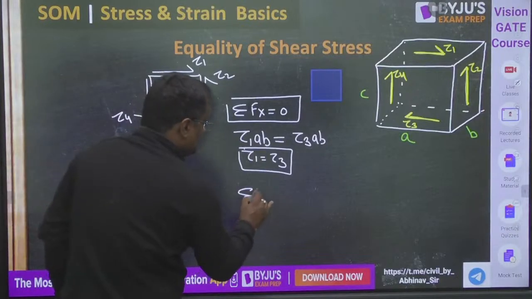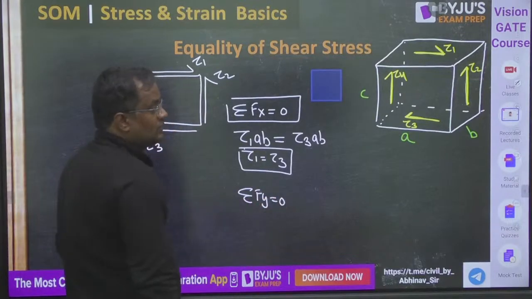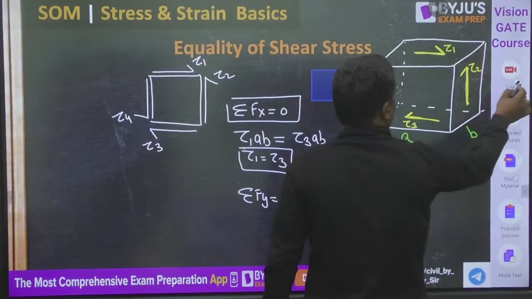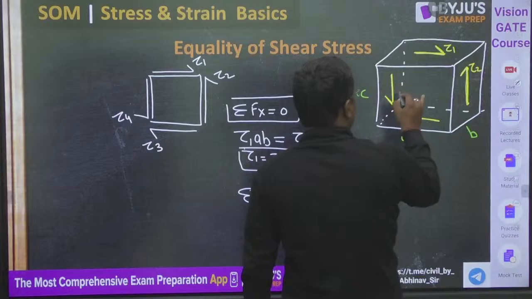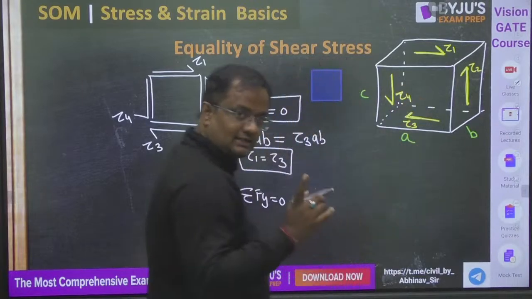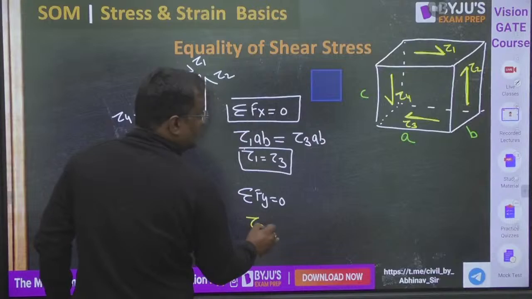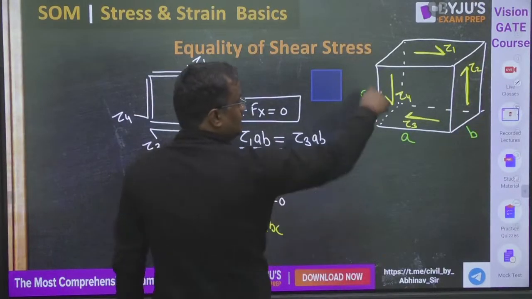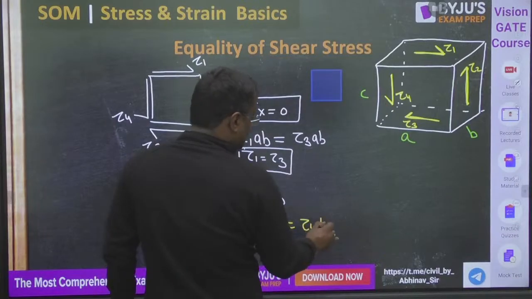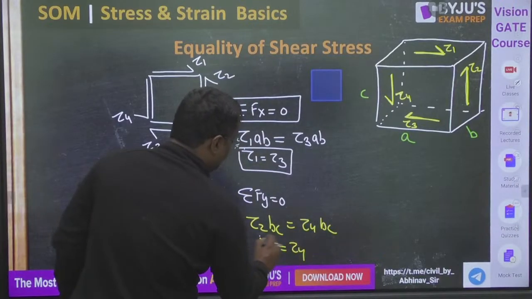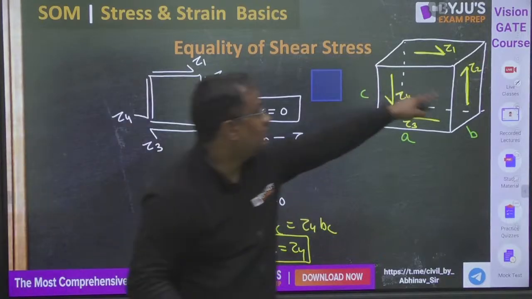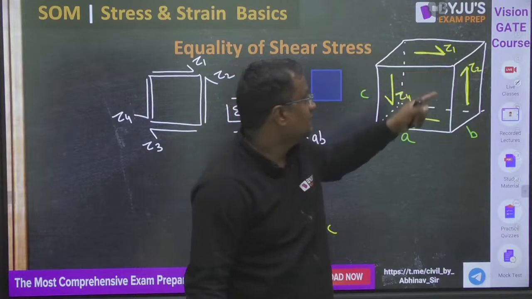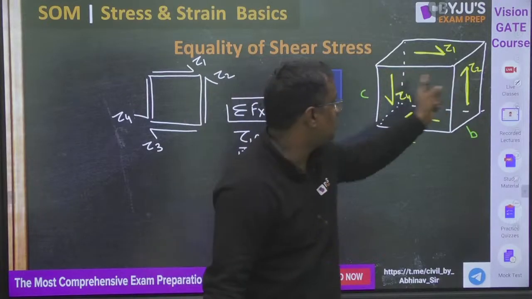Similarly, summation of Fy is equal to 0. The direction of tau 4 will be like this, because tau 2 is upward, acting on area B into C. So the other has to be downward for balancing. Tau 4 acts on B into C, so tau 2 is equal to tau 4. If this is downward, then this is upward. If this is right, this will be left for equilibrium.